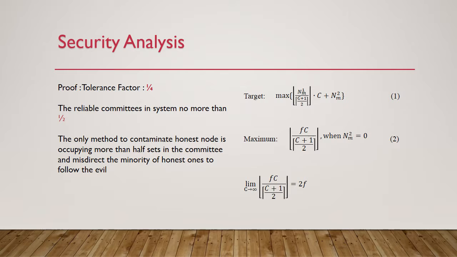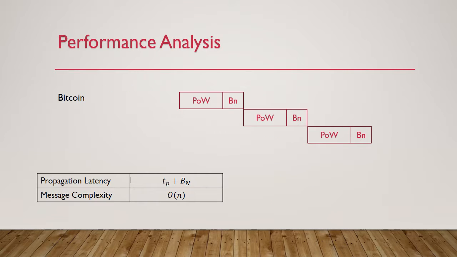The limitation of the first factor in the maximal value shows that the rate of trustless groups in our system will never reach double F when the proportion of malicious nodes in the system is less than F. Therefore, the security of the system can be guaranteed with no more than half trustless groups, which requires F less than 1/4.